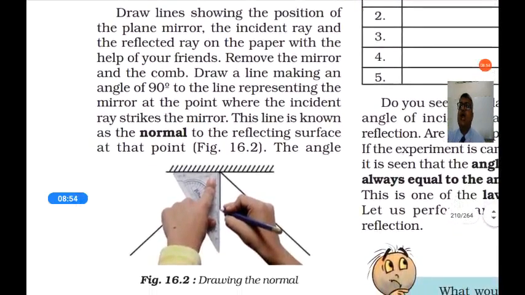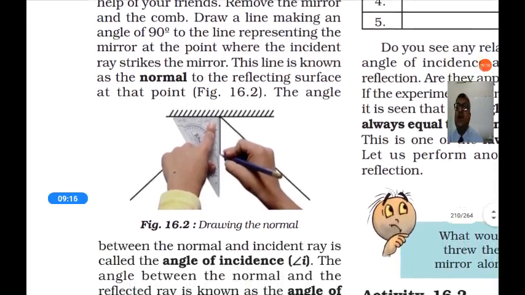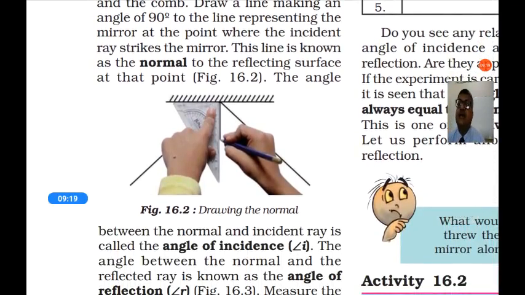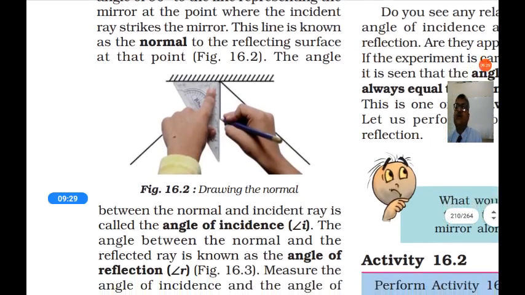Now draw lines showing the position of the plane mirror, the incident ray and the reflected ray on the paper with the help of your friends. So in which path the light is traveling, you draw the line and you draw the mirror also. And remove the mirror and comb. Now draw a line making an angle of 90 degrees to the line representing the mirror at the point where the incident ray strikes the mirror. This line is known as normal.